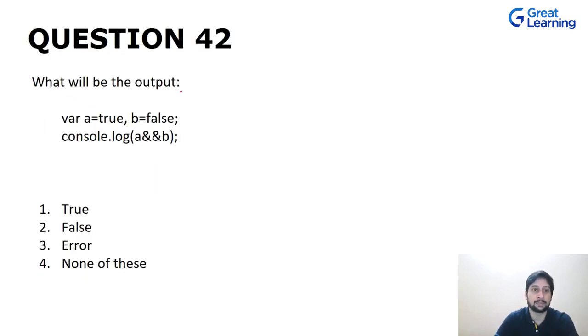We have two boolean variables this time, A which is true and B which is false. Now in this case we are simply doing A AND B. We know that when both the conditions are true, in that case we will get the output as true when we are doing a logical AND.